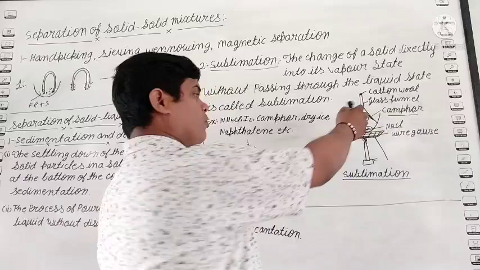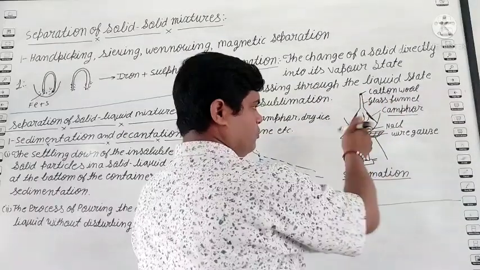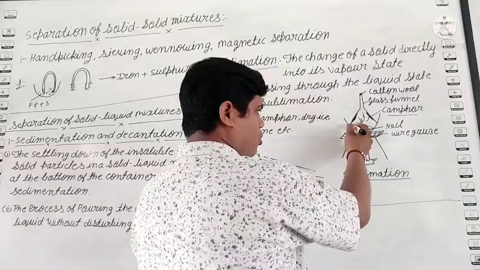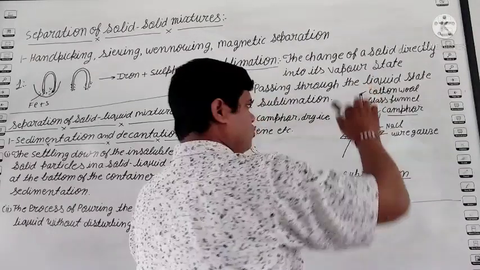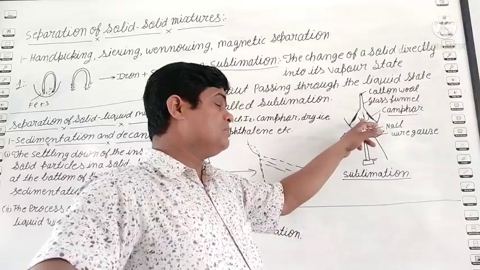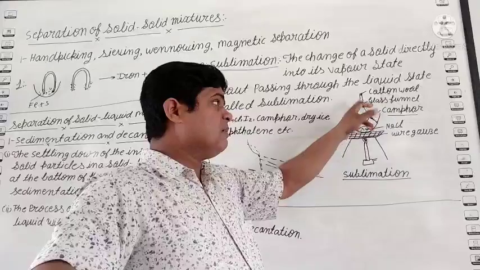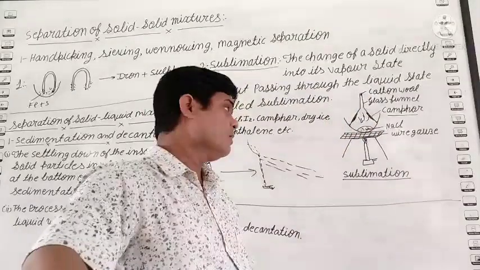And after that we put the glass funnel over the china dish. Okay students, and here we lock the hole with grease, and here also we lock the mouth with water. Question is why? Because when we heat the substance, then gas is released from the hole. That's why we lock the mouth.